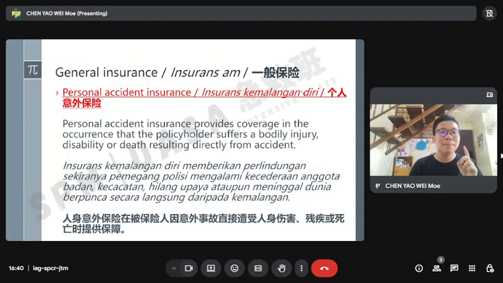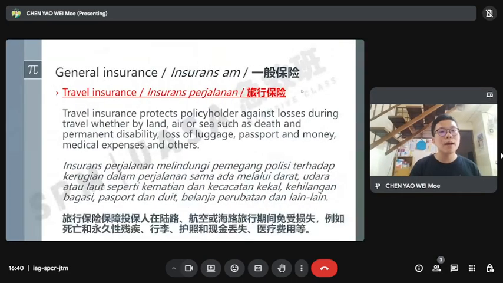Next is travel insurance. If you often go for travel, this insurance you need to take as a precaution. You need to buy this. Travel insurance protects the policyholder against losses during travel, whether by land, air, or sea, such as death and permanent disability, loss of luggage, passport and money, medical expenses, and others.